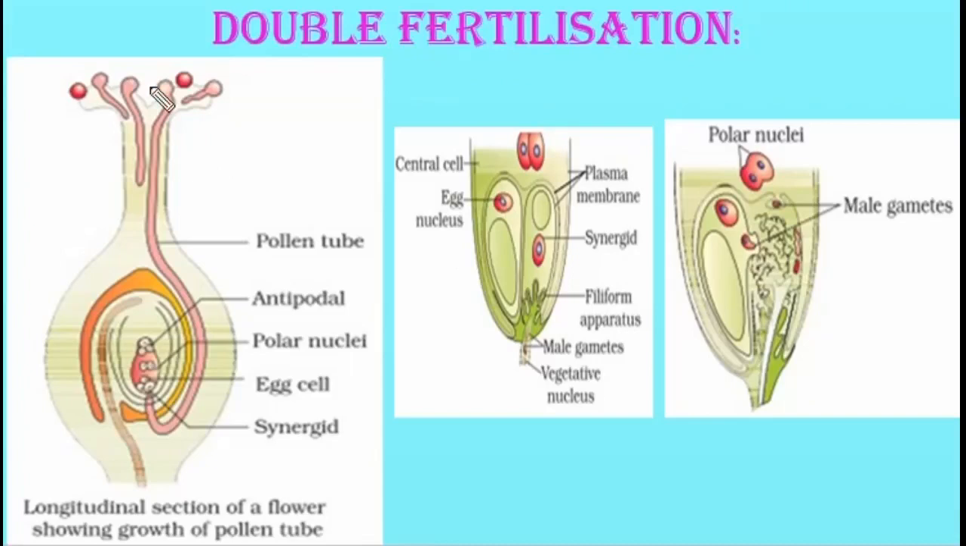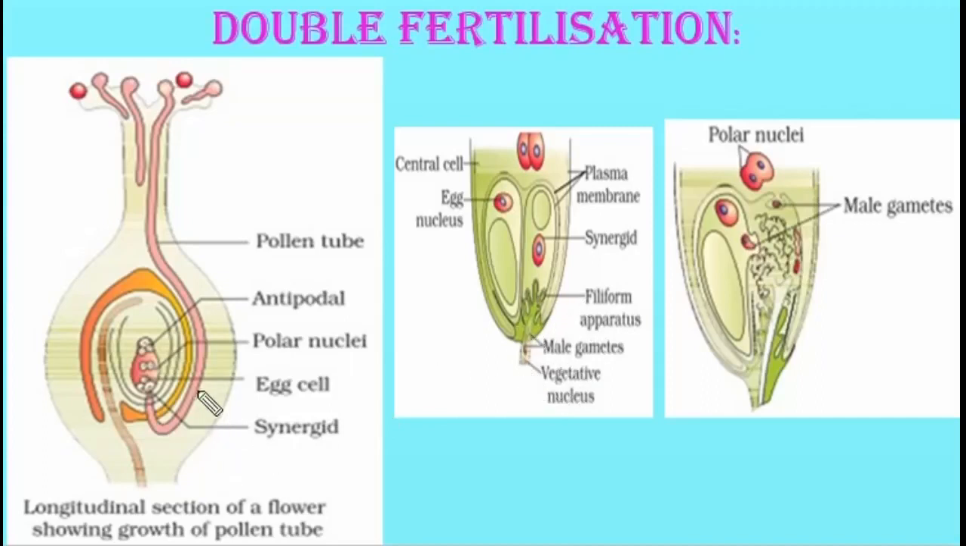After pollen-pistil interaction, that is the recognition of the right type of pollen grains, the pollen germinates and the pollen tube grows and reaches the ovule. It passes through the micropylar end and reaches the embryo sac. After reaching the micropylar end, the pollen tube enters into the embryo sac. After entering one of the synergids, the pollen tube releases two male gametes.